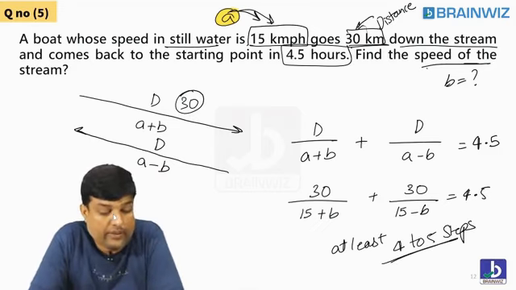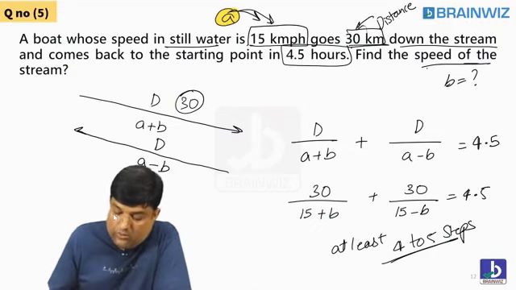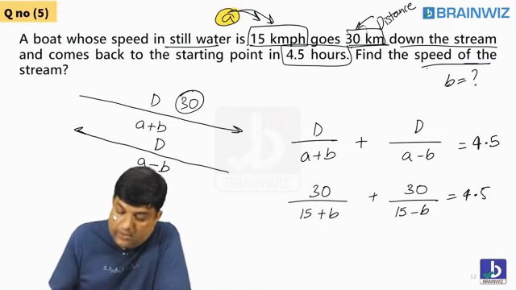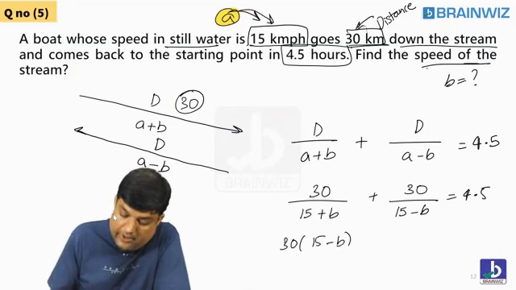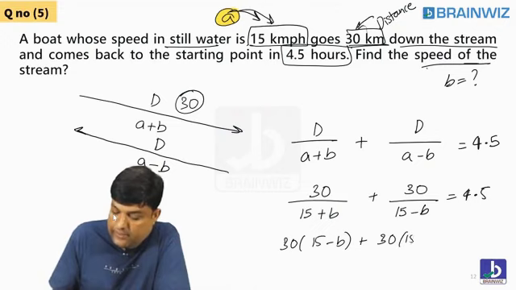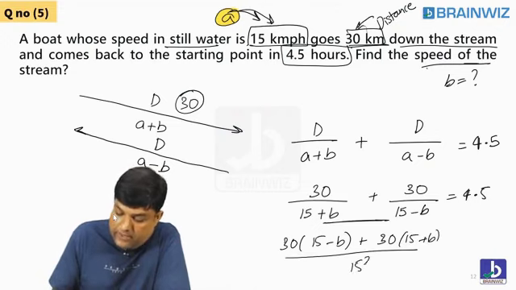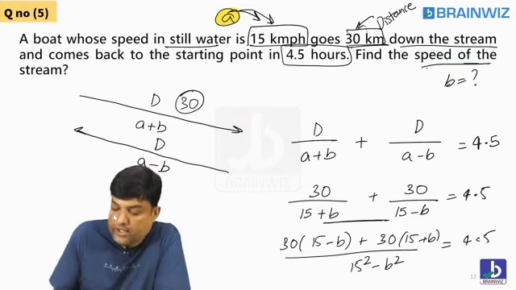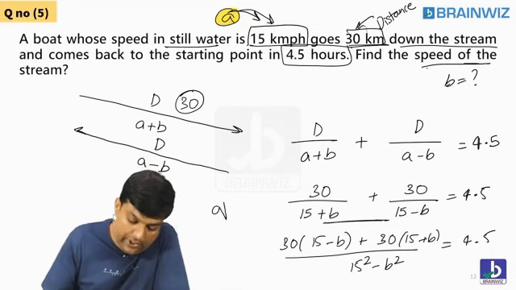Are you understanding, everybody? Clear? At least 4 to 5 steps you are supposed to do. How? I'll tell you. This will go here: 30 into (15 minus B) plus 30 into (15 plus B), divided by the LCM, 15 square minus B square, is equal to 4.5. If you do it like this, students, you'll get a quadratic equation.